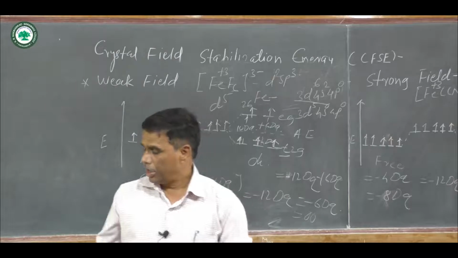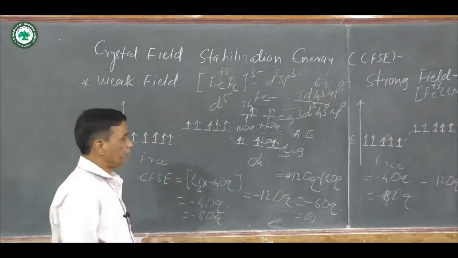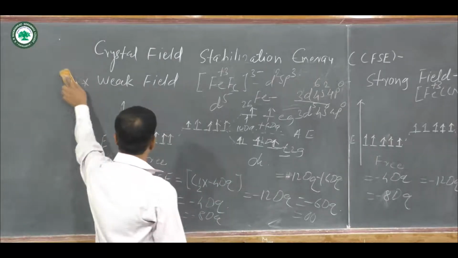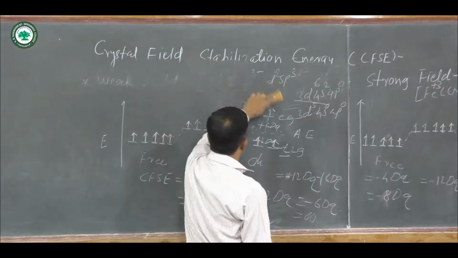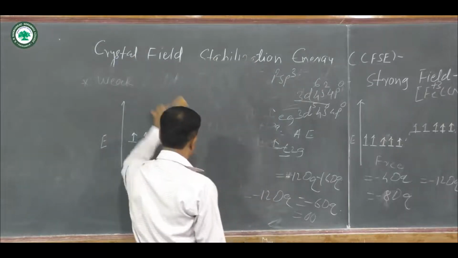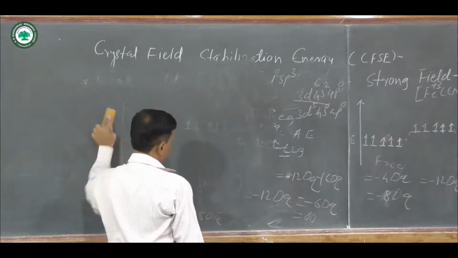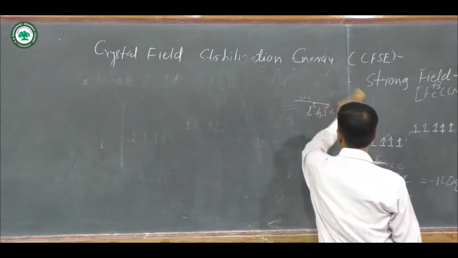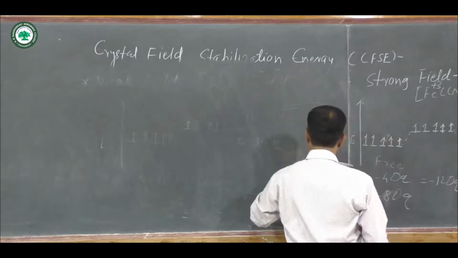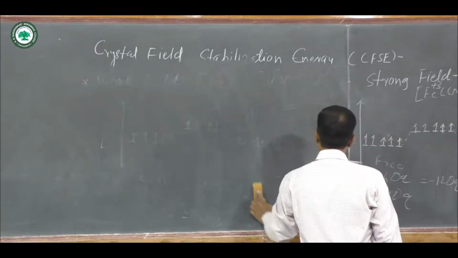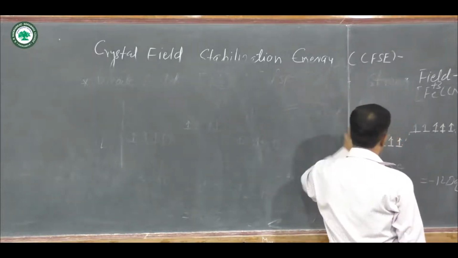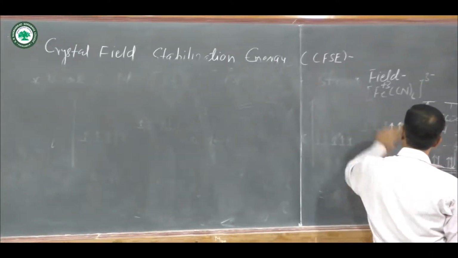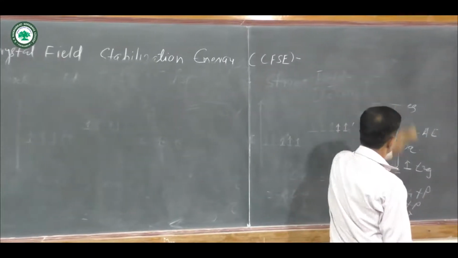Next point is application of crystal field theory in tetrahedral complex. You know that tetrahedral means sp3 hybridization. 4 ligands surround the central metal ion or atom in tetrahedral complex compounds.